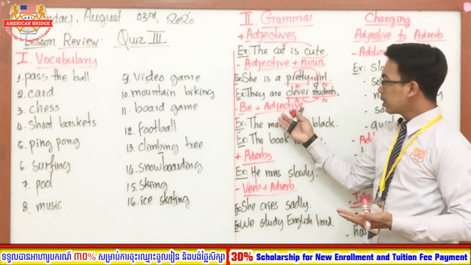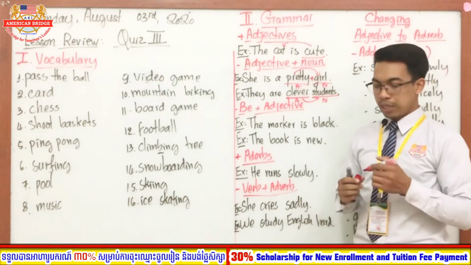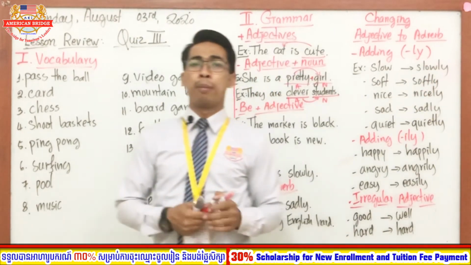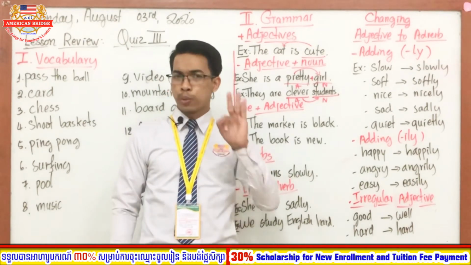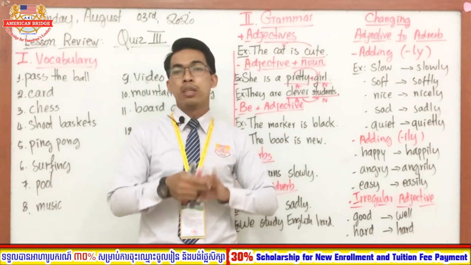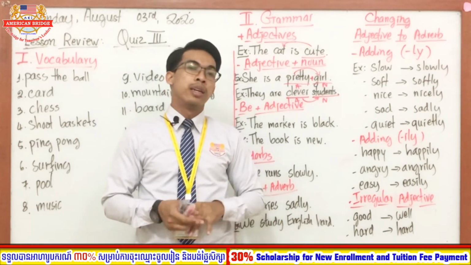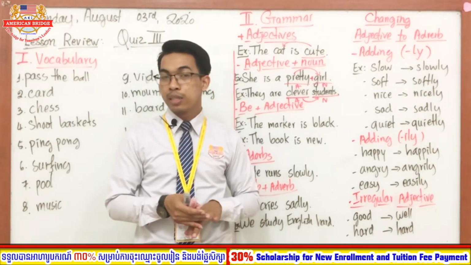So the next one is about be plus adjective. As you can see, you can divide be into small parts. We have three. The first one is am, used with I. Is, we use with he, she, it.